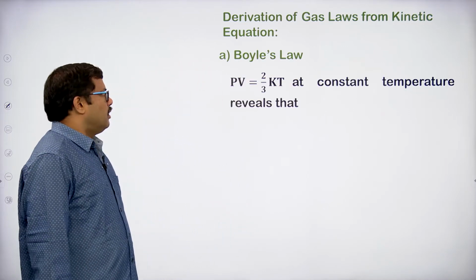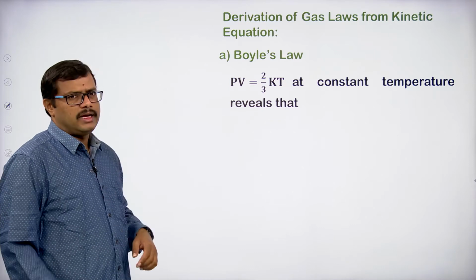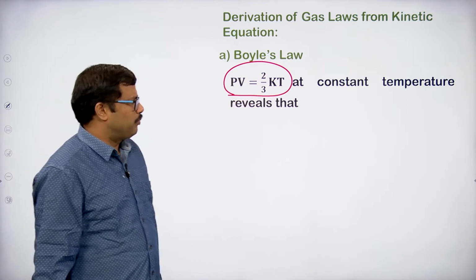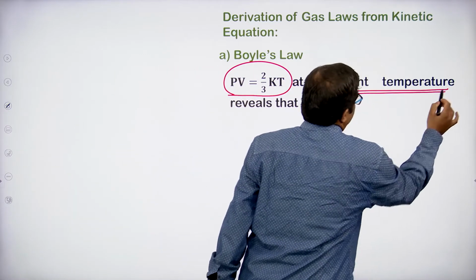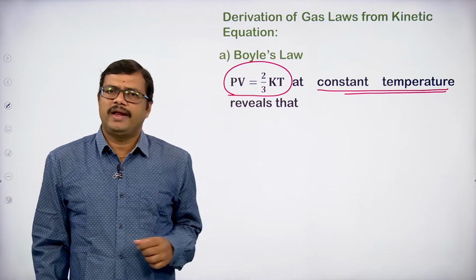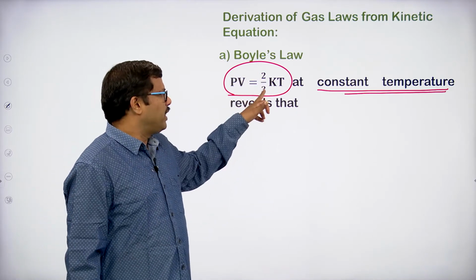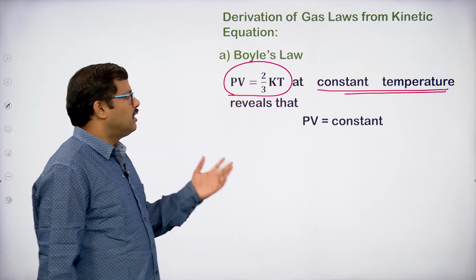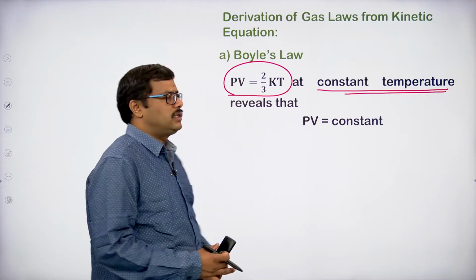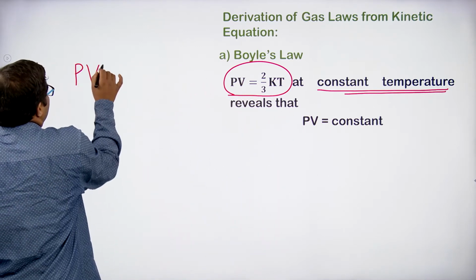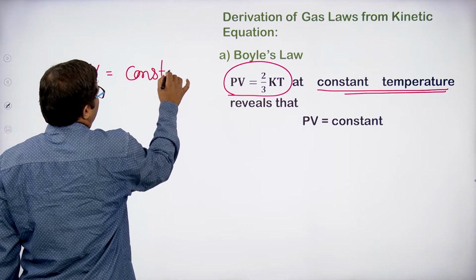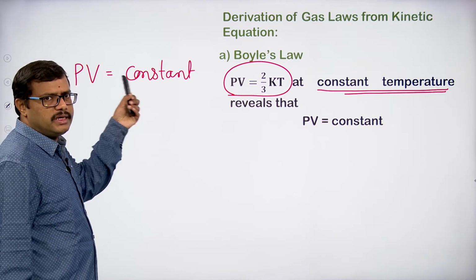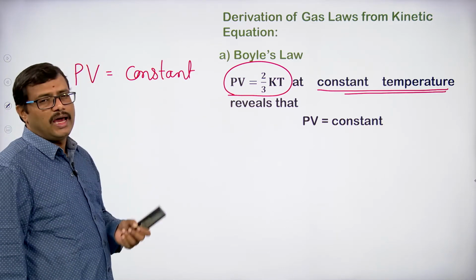Okay. Right. PV equal to 2 by 3 kT. This is what we have seen, right? Just now we have derived this equation. So, in this equation, if we keep the temperature constant, what happens? 2 by 3 is a constant, k is also a constant, and now T also becomes constant. In that case, PV will be equal to constant. So, automatically P into V becomes constant, which means the product of pressure and volume is equal to constant.